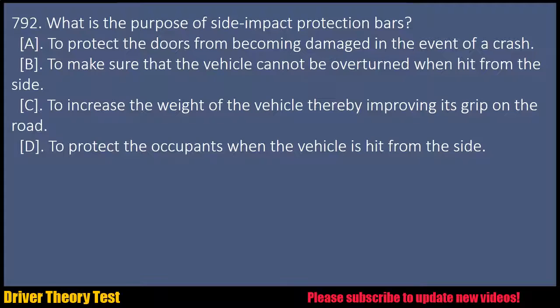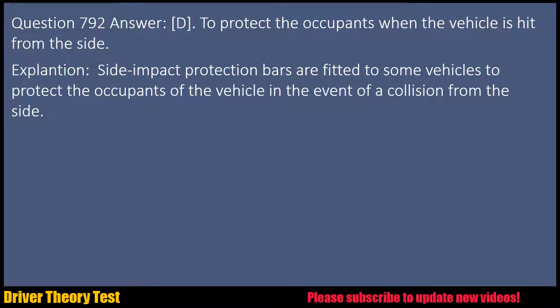Question 792. What is the purpose of side impact protection bars? A. To protect the doors from becoming damaged in the event of a crash. B. To make sure that the vehicle cannot be overturned when hit from the side. C. To increase the weight of the vehicle, thereby improving its grip on the road. D. To protect the occupants when the vehicle is hit from the side. Question 792 Answer: D. To protect the occupants when the vehicle is hit from the side. Explanation: side impact protection bars are fitted to some vehicles to protect the occupants of the vehicle in the event of a collision from the side.